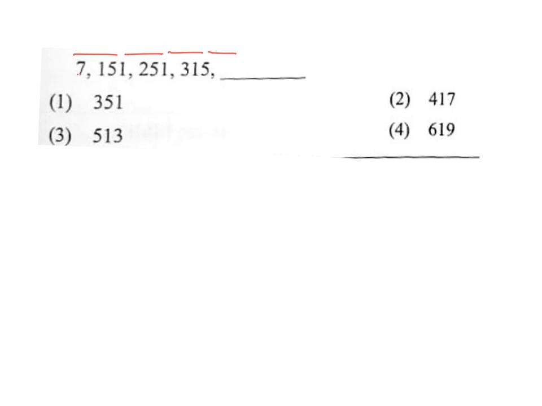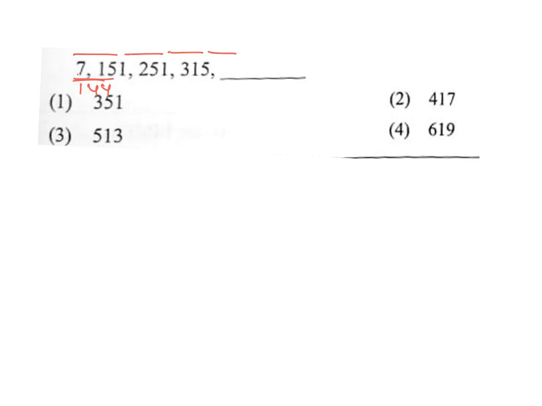So what we need to do, we need to take the difference. Let's see the difference between 7 and 51. So what is the difference here? The difference between 7 and 141 is somewhere around 144. So immediately by seeing 144, you remember that 144 is which square? That is very important.